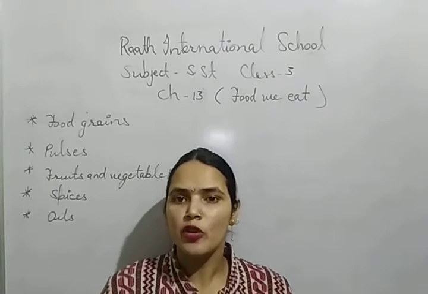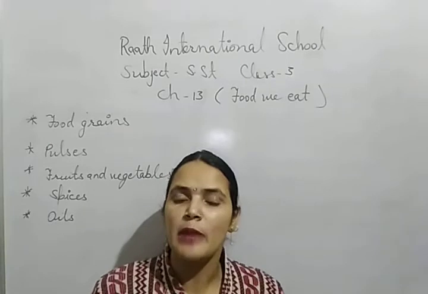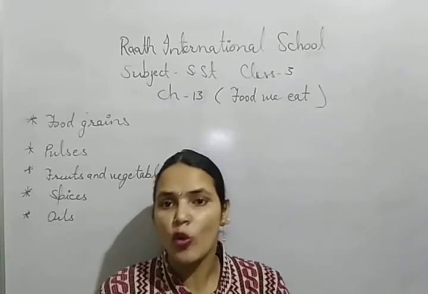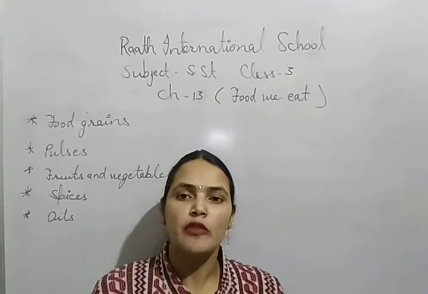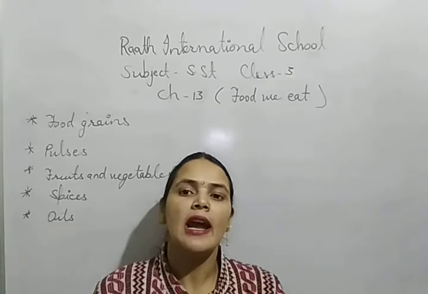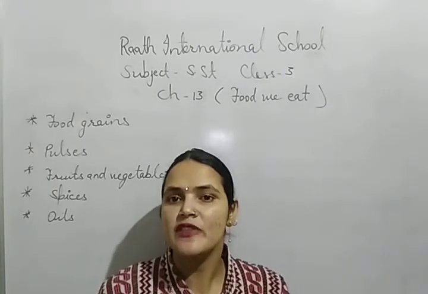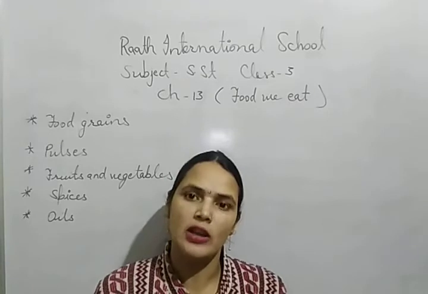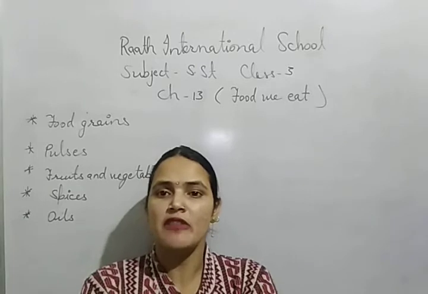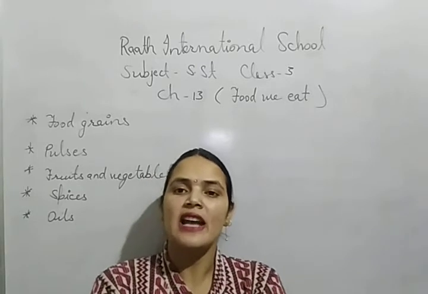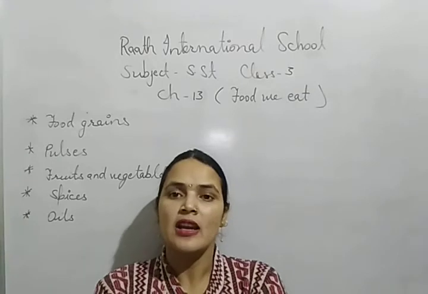The food crops that we grow also depend on the climate of that region, whether the region has a hot climate or a cold climate. After that, the soil, what kind of soil is found there, and the amount of rainfall, whether the area receives heavy rainfall or less rainfall. For example, rice is grown in those areas which receive heavy rainfall, and that's why rice is grown in the eastern part of our country and in the coastal areas.